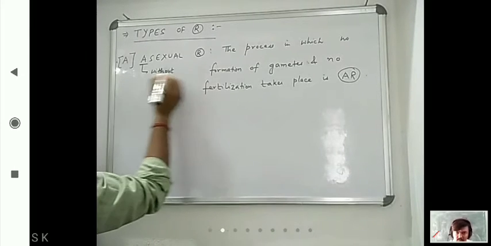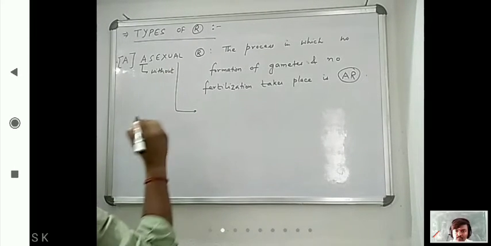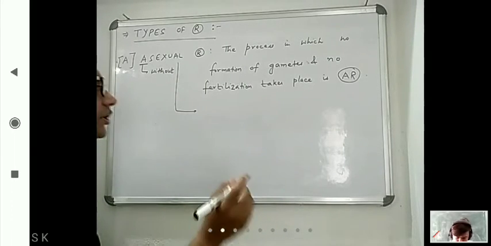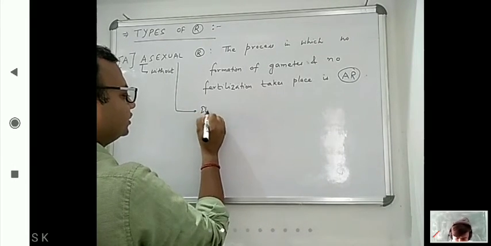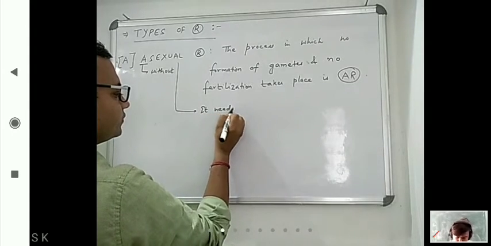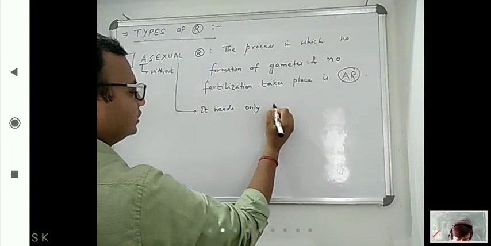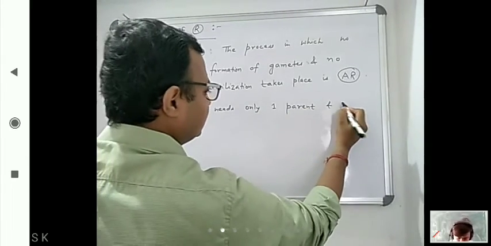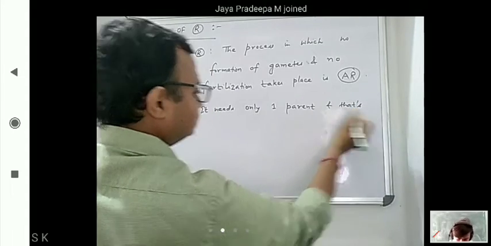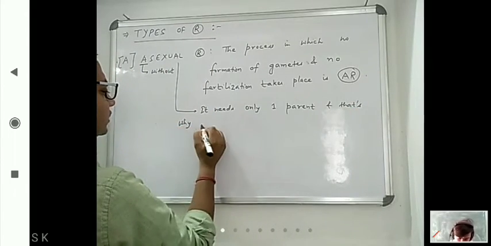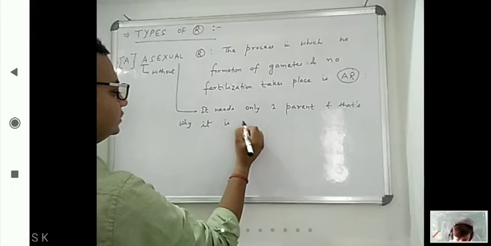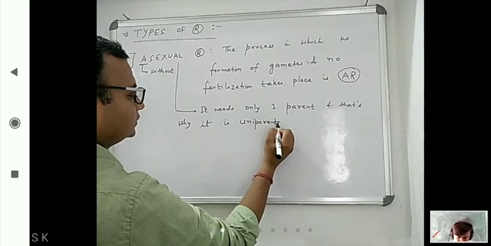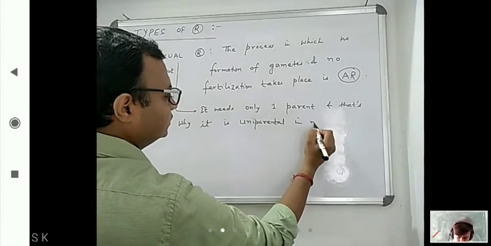Now in this asexual reproduction, since no gametes and no fertilization take place, it is uniparental, so it needs only one parent, and that's why it is uniparental in nature.